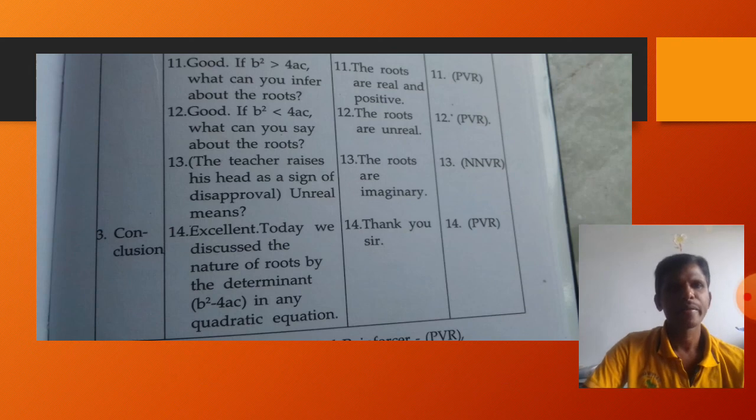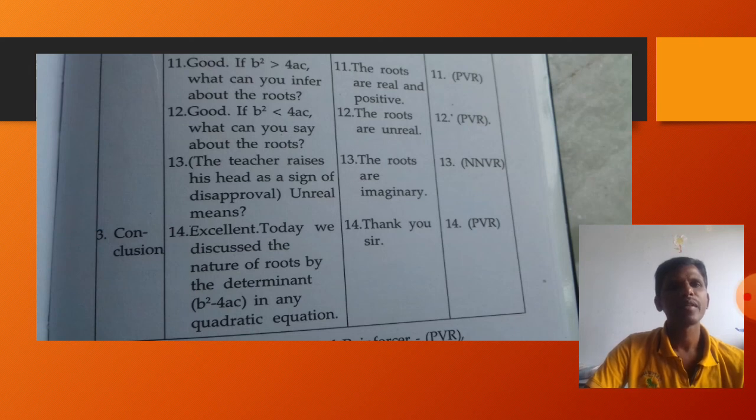Then the teacher appreciates by using the word good. Positive verbal behavior. If b square greater than 4ac, what can you infer about the roots? The student replies the roots are real and unequal. That is positive verbal behavior PVR. Good. If b square less than 4ac, what can you say about the roots? The roots are unreal. The student replies. Good, the word good itself, good, yes, all these things are positive verbal behavior.